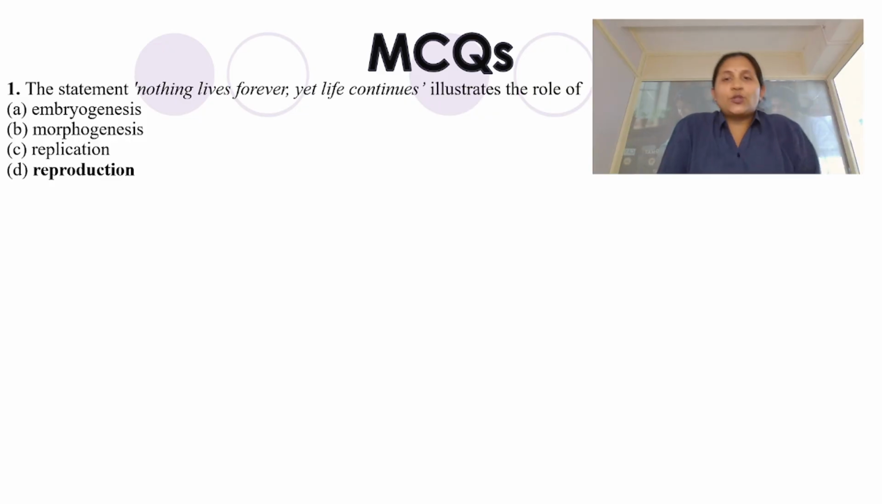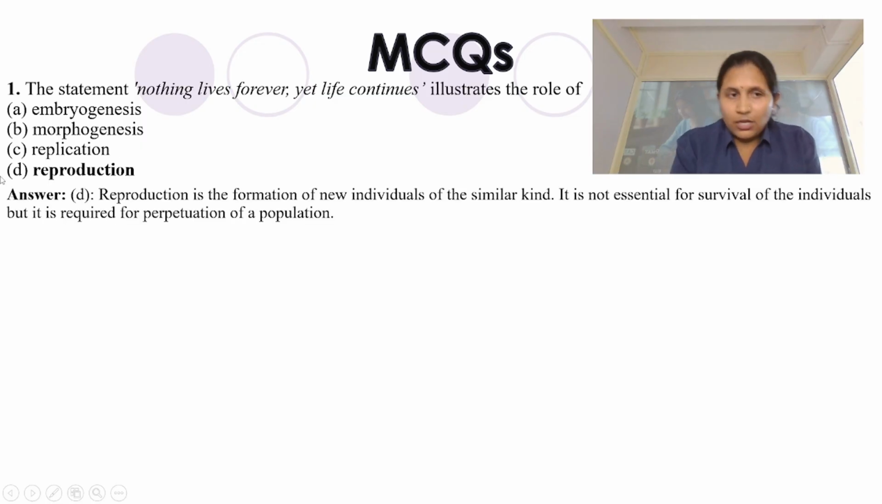The first question we're dealing with: the statement says nothing lives forever, yet life continues. We have to understand this statement and say which role illustrates it. Is it embryogenesis, morphogenesis, replication, or reproduction? We understand there are four options, and we know that the answer is reproduction.